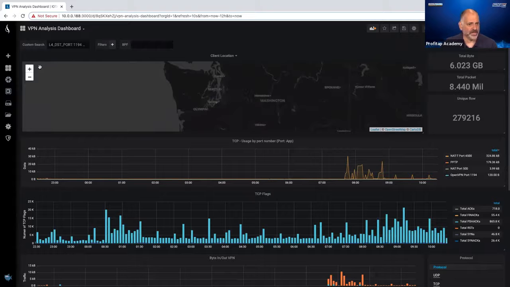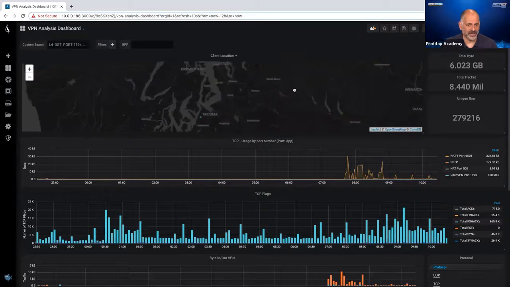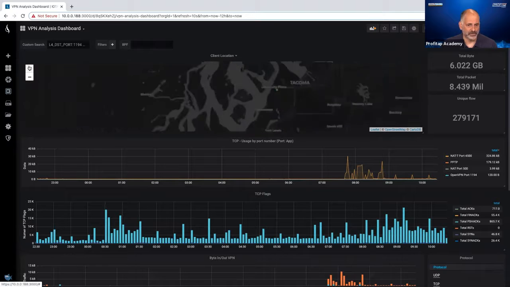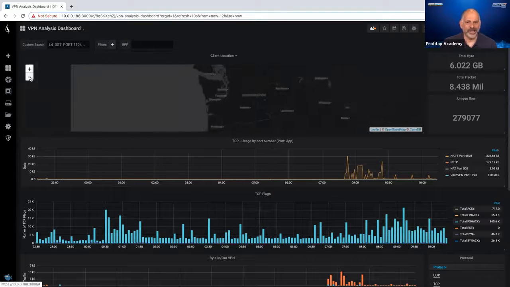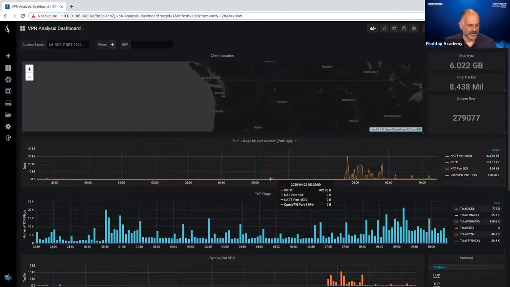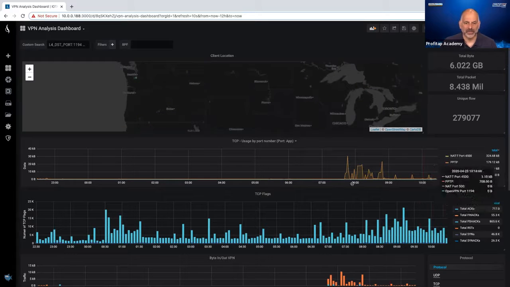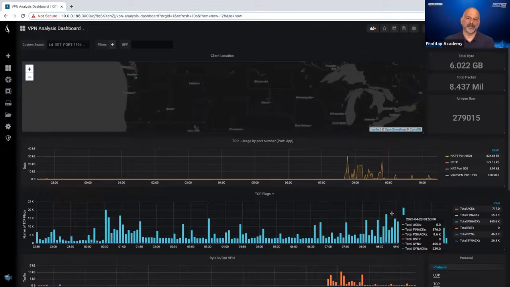So now I could start drilling in and seeing where my clients are coming in from. I could highlight that and it says that person's coming in from Comcast Communications. So not only can we go in and take a look at what the traffic is, we could start taking a look at what type of traffic we see going across there.